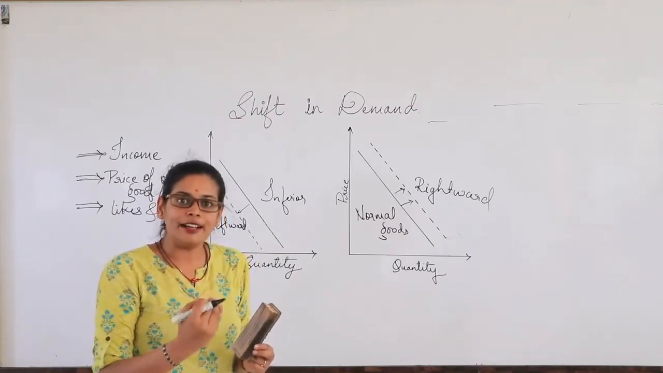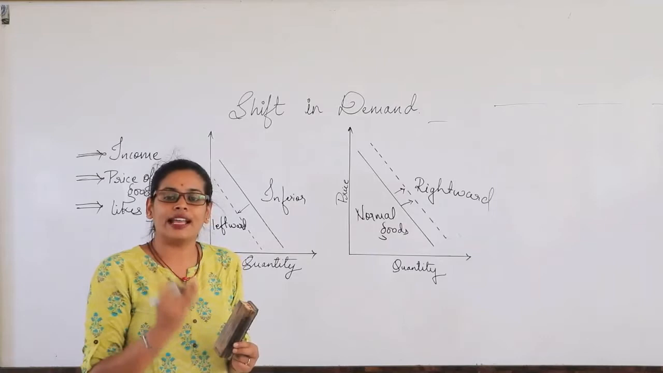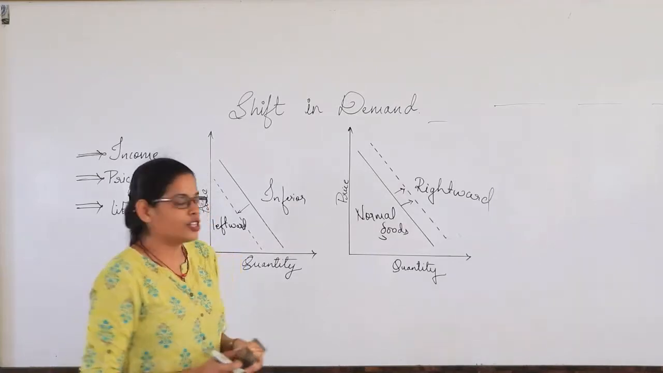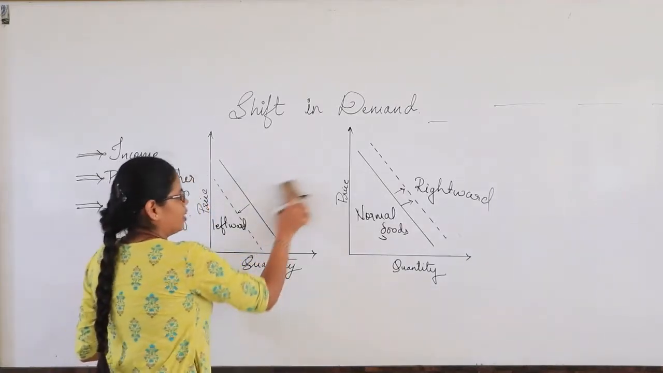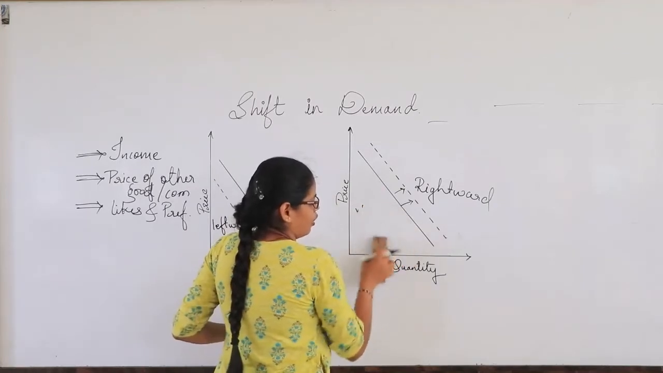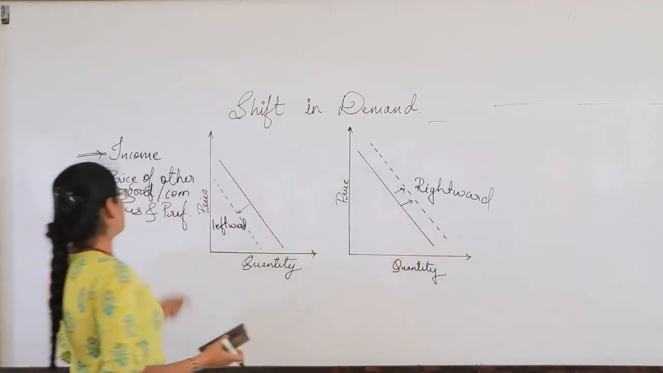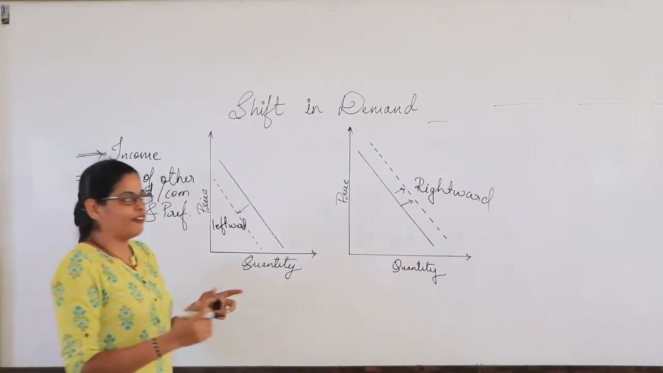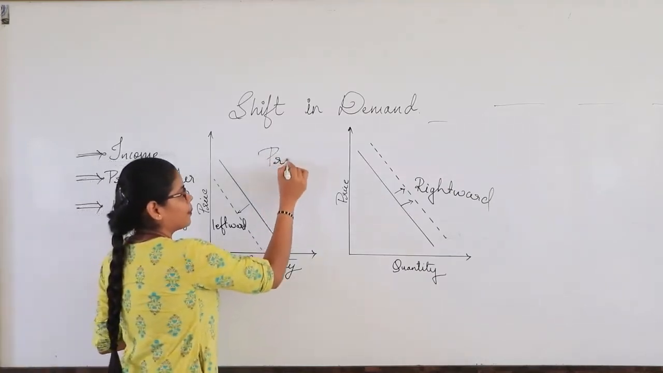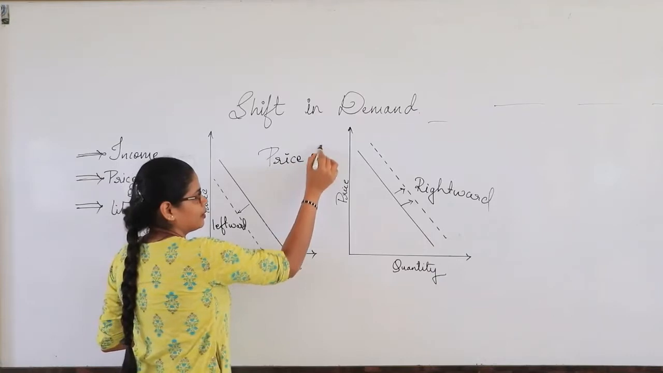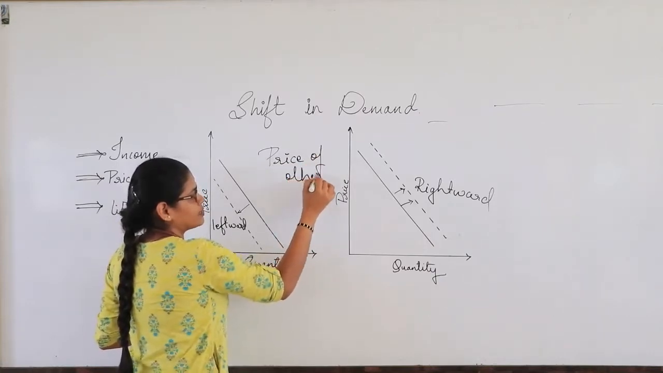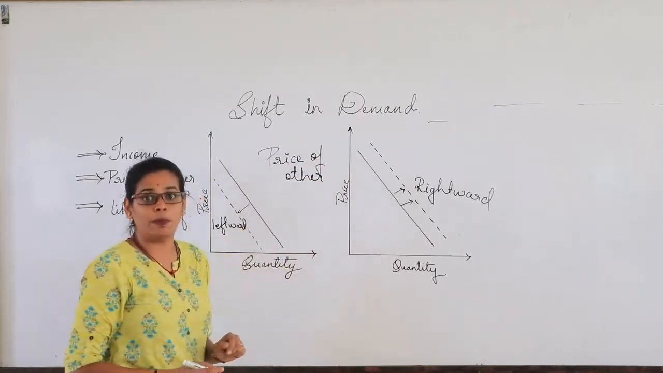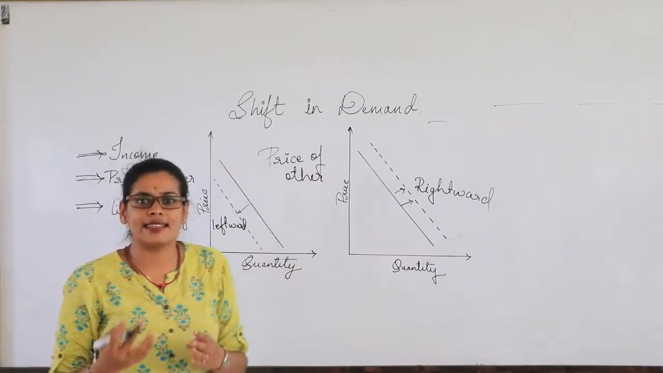Okay, when the income increases, there also we can see that the demand curve shifts. Now, in case of the price of the other good. So keeping in mind, we have talked about this in the previous class, about the substitutes and the complements, right? So what are these substitutes?